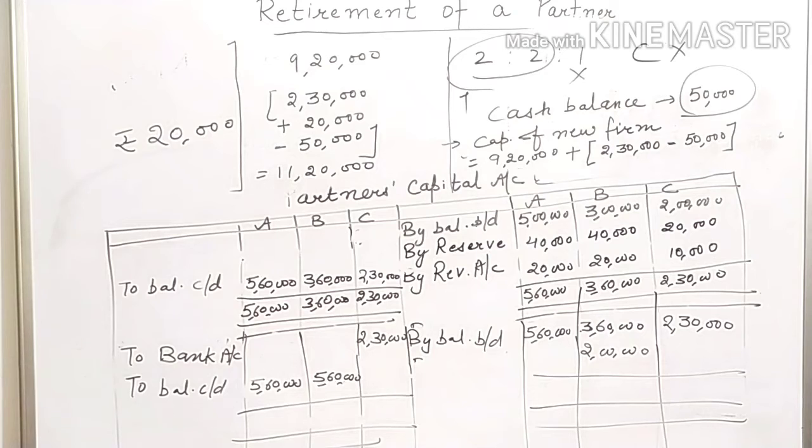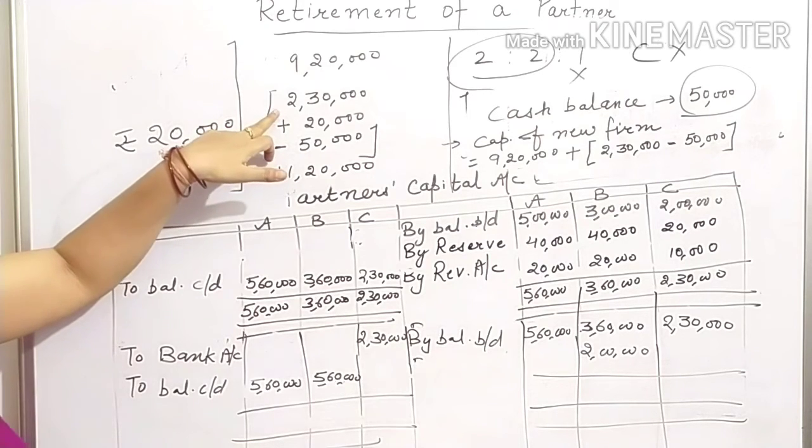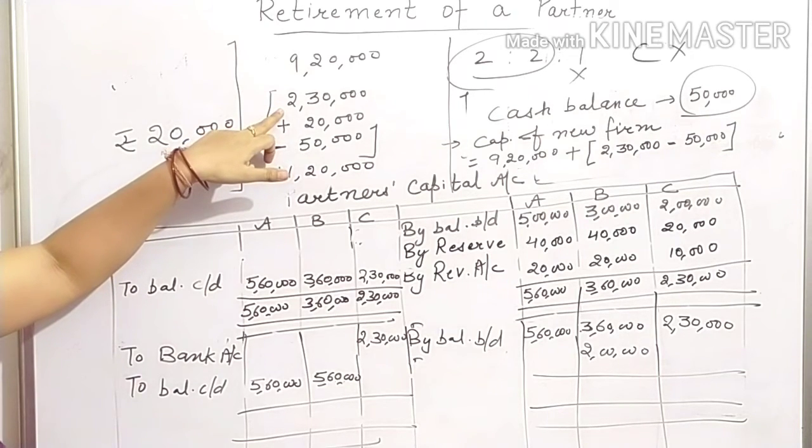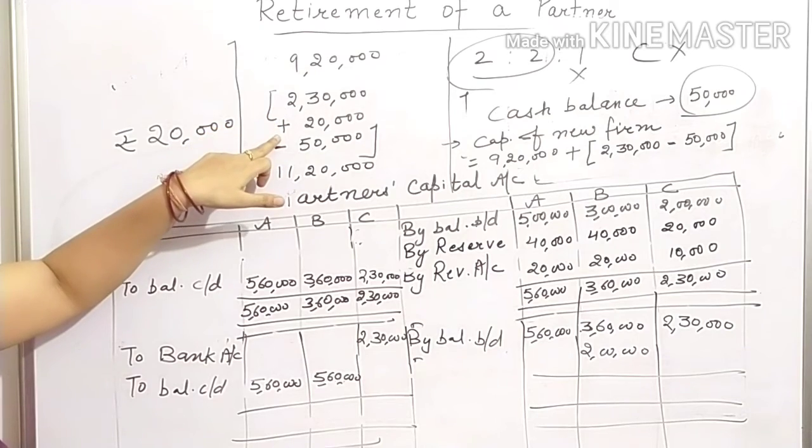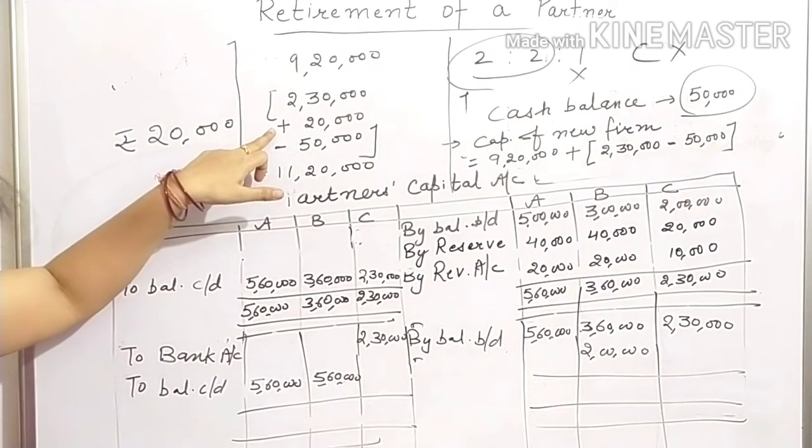This point is the most important. While solving it, you need to focus on how much cash deficiency there is to settle the account of C. How can we calculate that deficiency? The amount required to be paid to C plus the cash balance to be maintained.